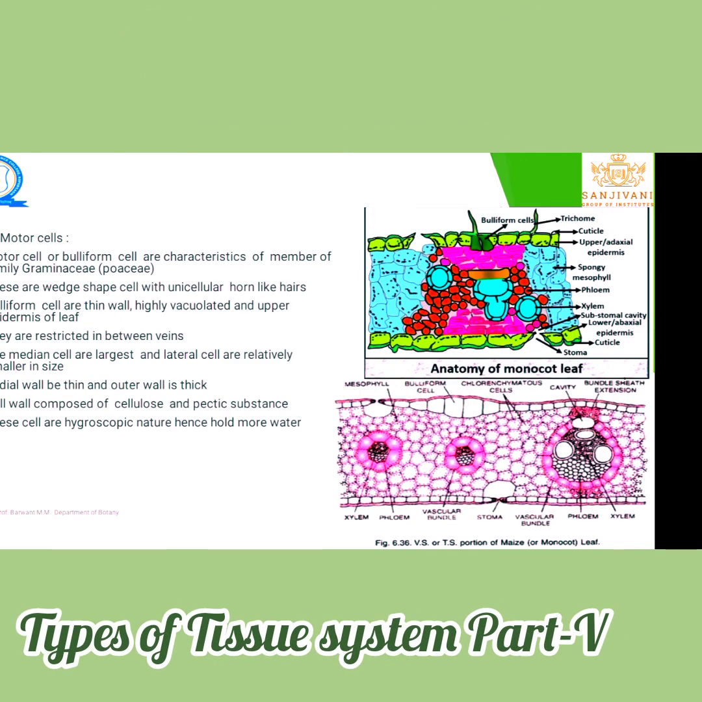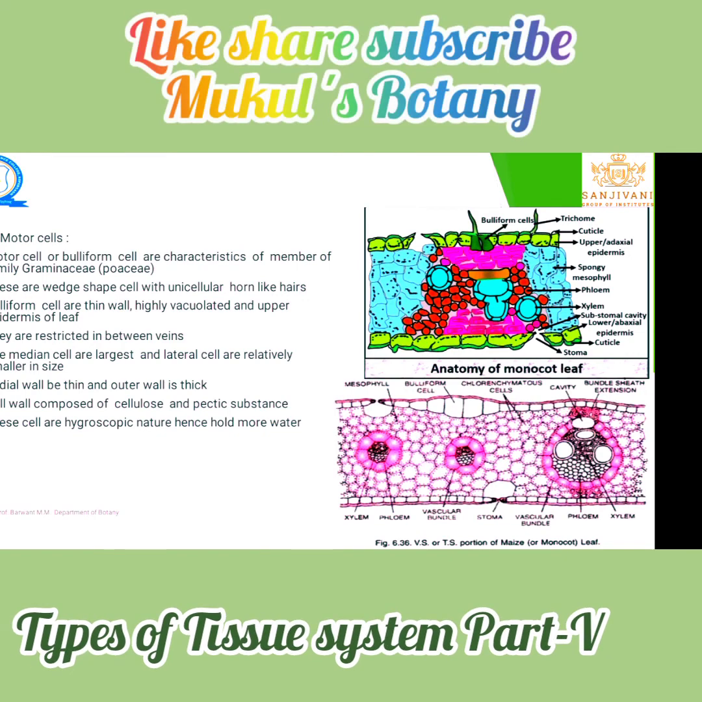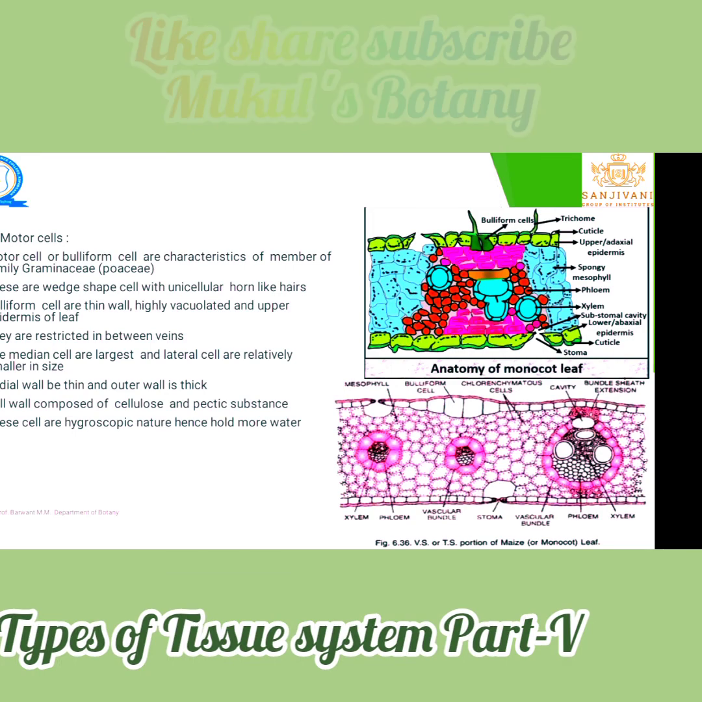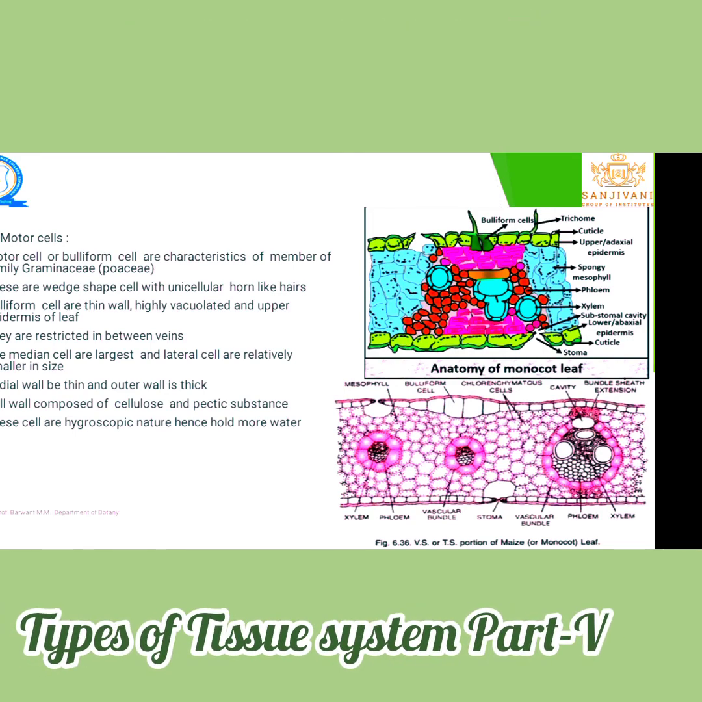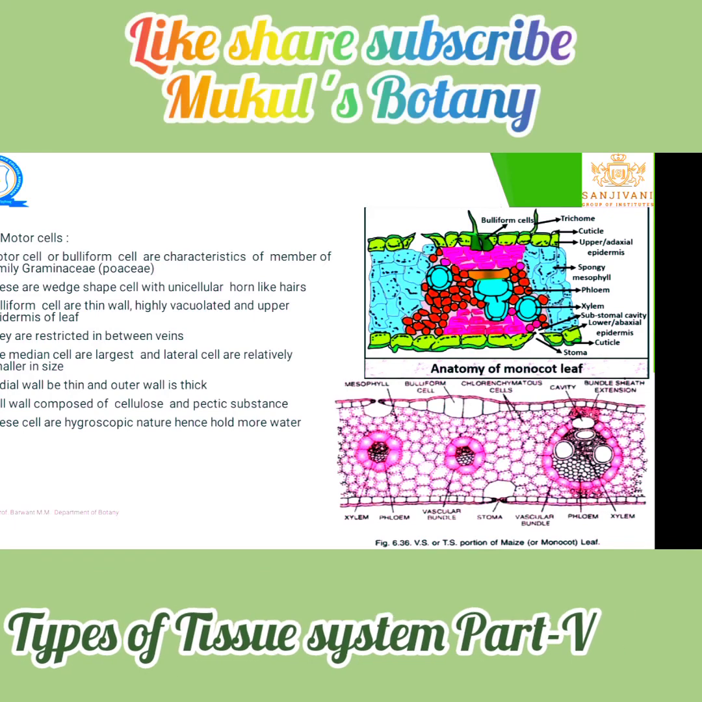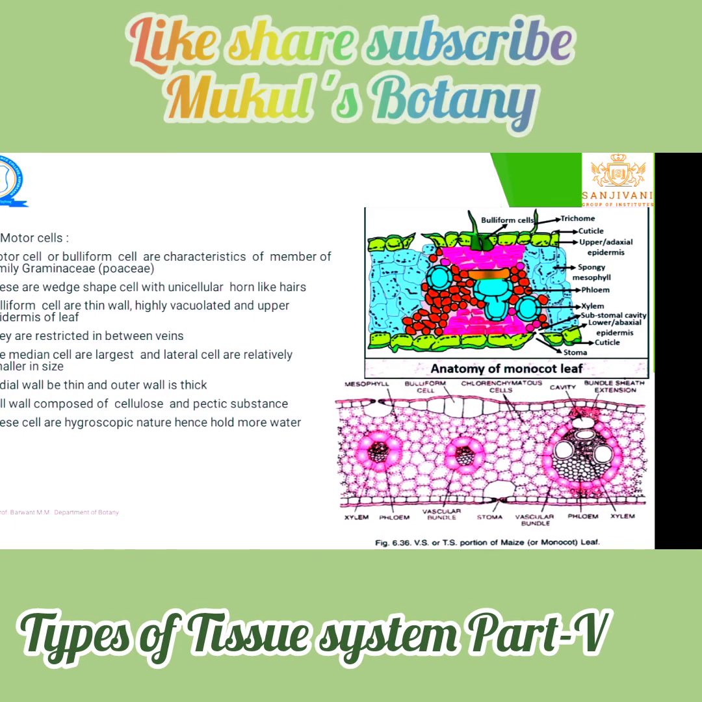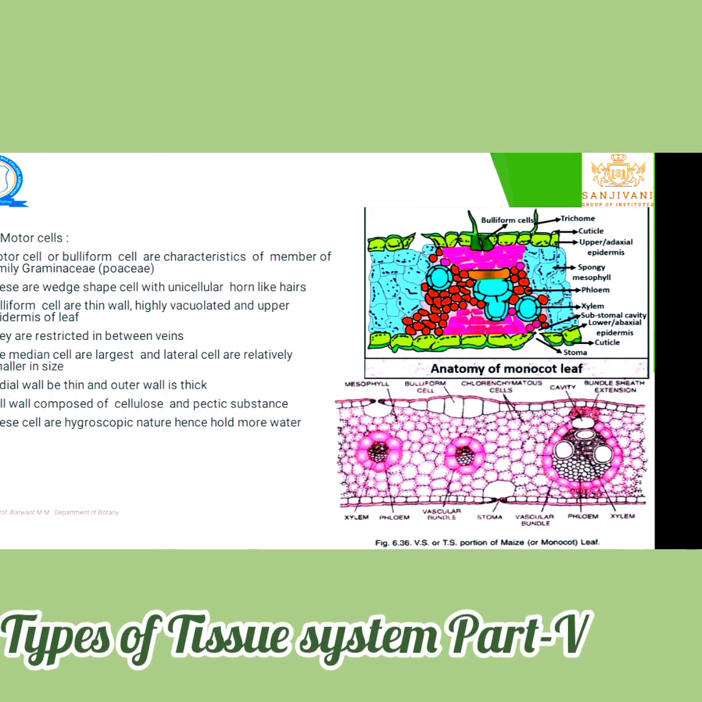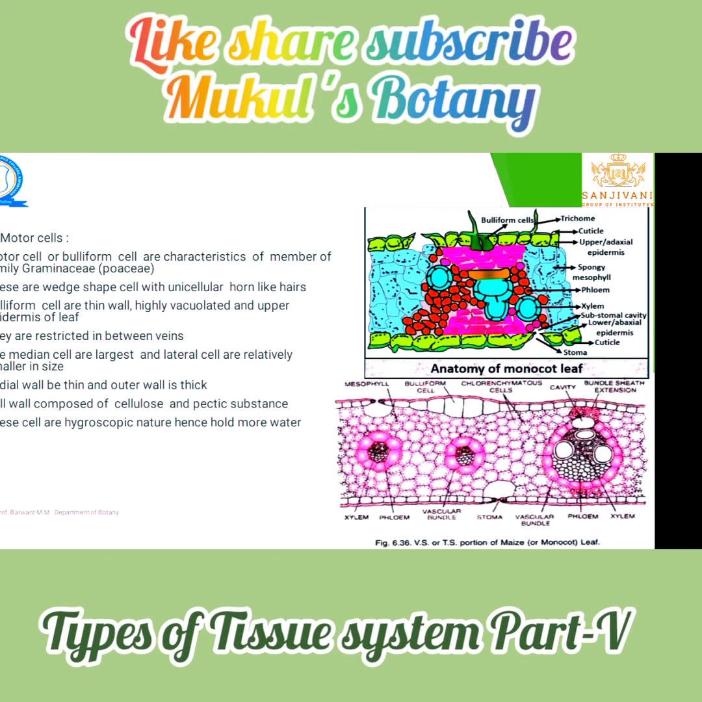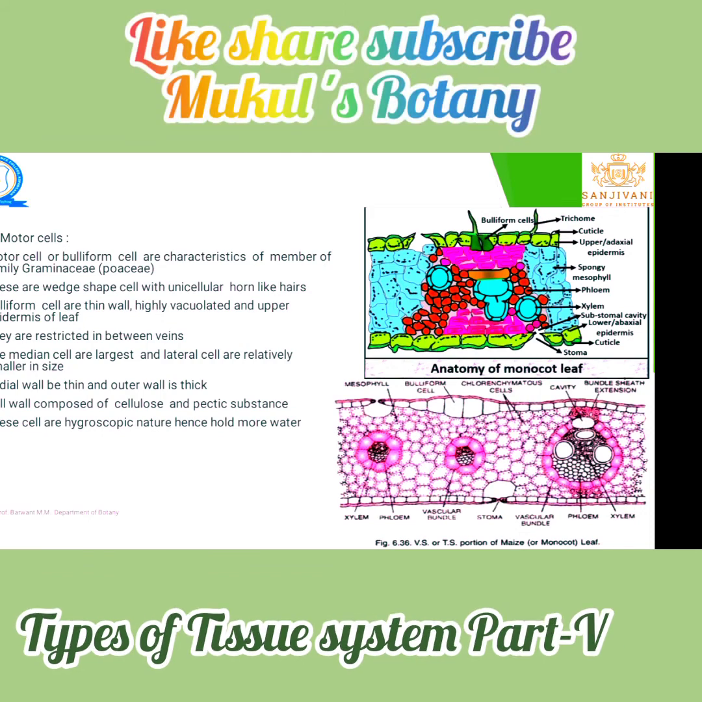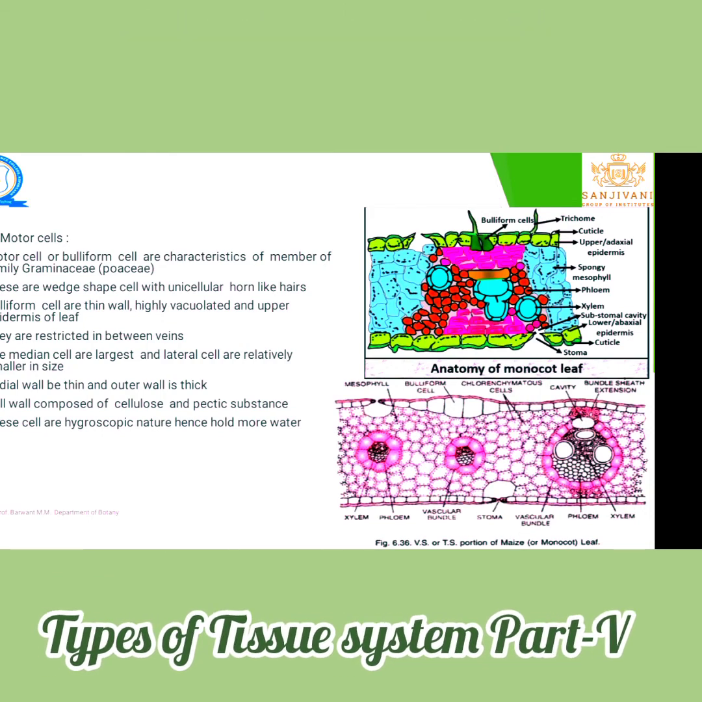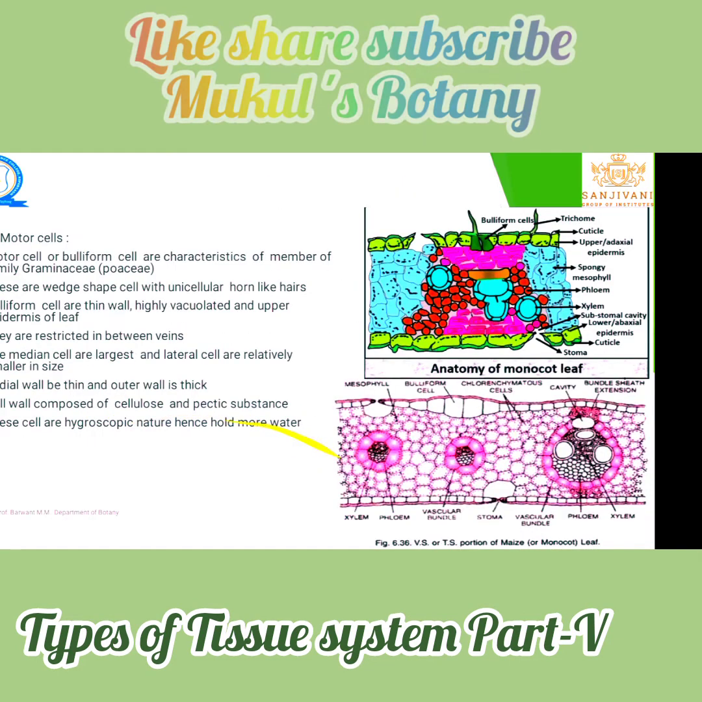Bulliform cells have a thin wall and are highly vacuolated, in the upper epidermis of a leaf. They are restricted between the veins. The median cells are the largest and the lateral cells are relatively smaller. The radial cell wall is thin and the outer cell wall is thick. The cell wall is composed of cellulose and pectic substance. These cells are hygroscopic in nature, hence hold more water.